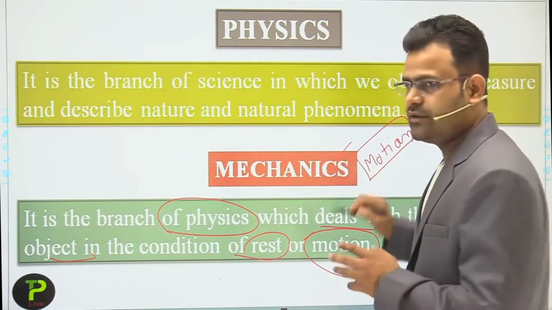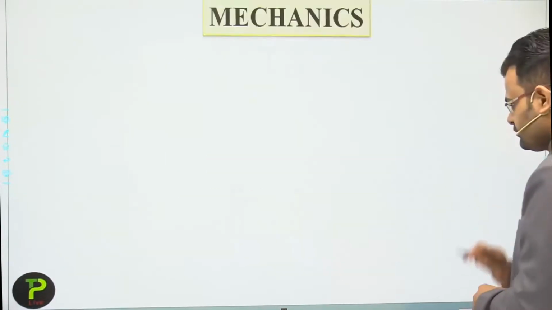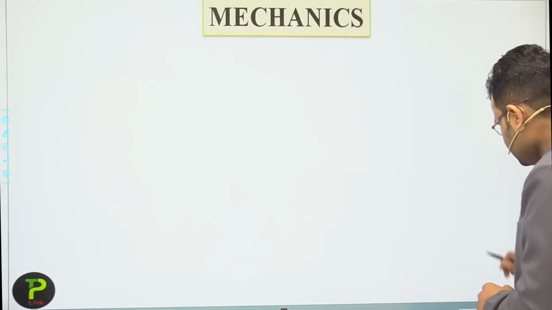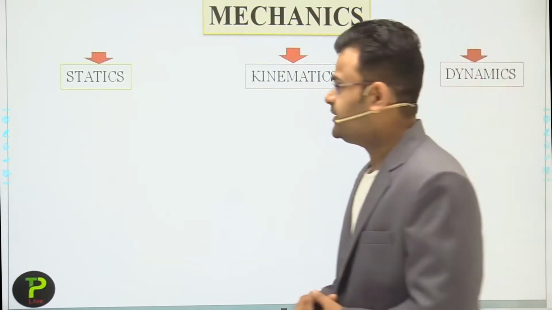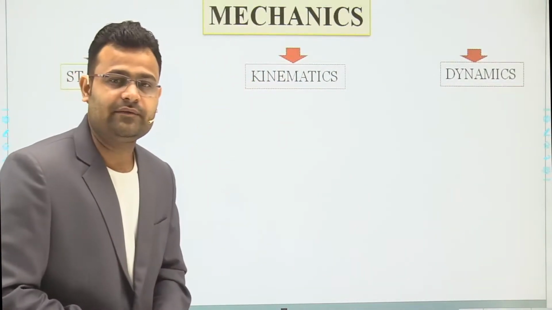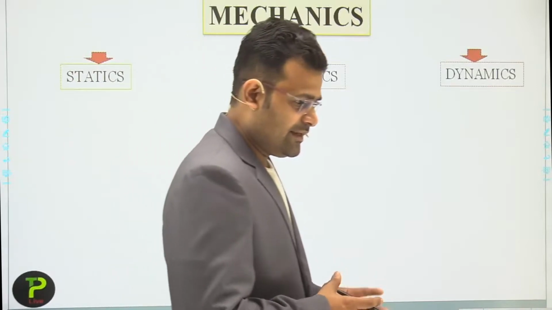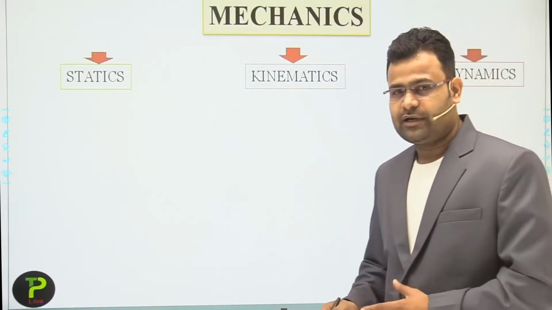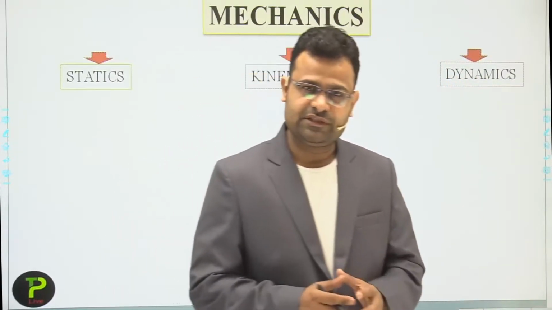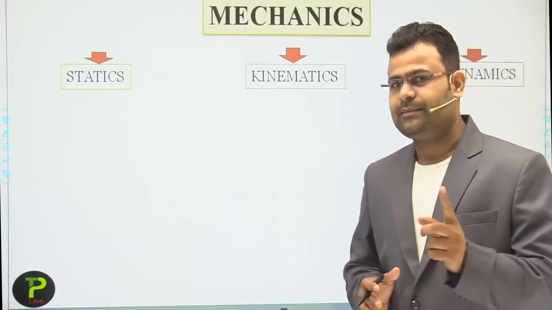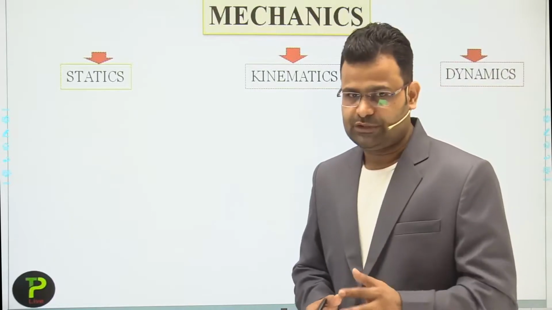Okay, students. Now, mechanics. We divide mechanics into three parts. First one is statics, second one is kinematics, and third one is dynamics. Dear students, as per the definition and the earlier discussion, mechanics is the branch of physics in which we study objects, sometimes at rest and sometimes in motion.